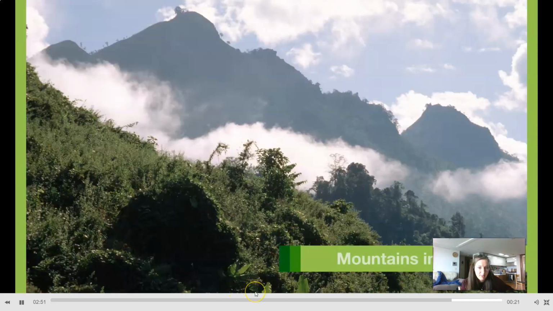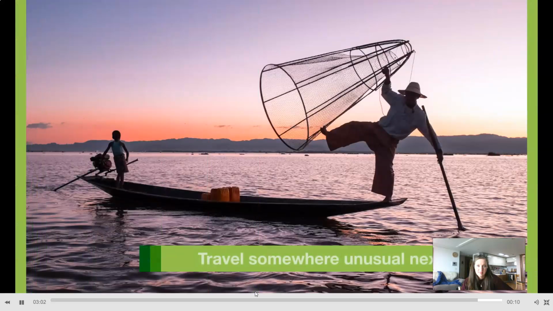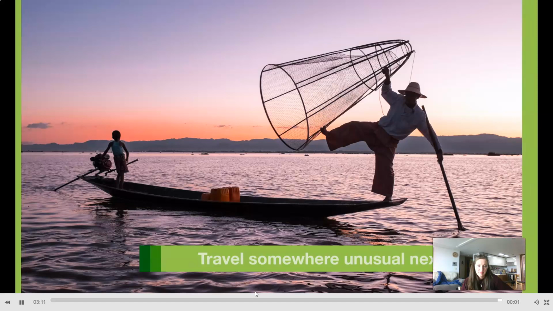All green and beautiful. You can hike along the mountaintop and look down into the valley. You feel like you are in the clouds. So next time you are planning a trip to Southeast Asia or anywhere, please think about visiting a more unusual destination.